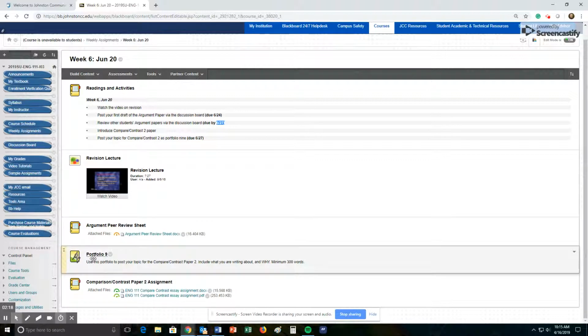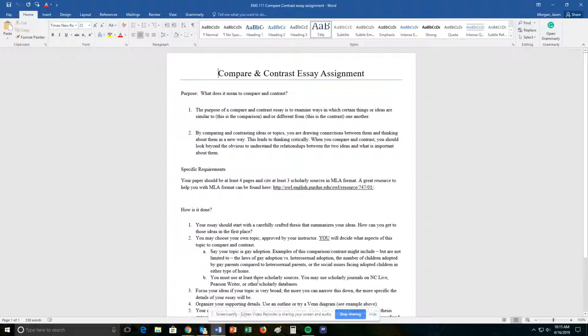What else are we doing this week? Well, Portfolio 9. Portfolio 9 is where you're going to post your topic for the last paper, which is Compare Contrast Paper 2. So we did Compare Contrast Paper 1 a couple of papers ago. And for this one, you're just going to explain what your topic is. You're like, but wait, Professor Morgan, you haven't explained what Compare Contrast Paper 2 is. Yes, I haven't. Correct. We're going to do that next. So here is the assignment right here, and we're going to go over it.